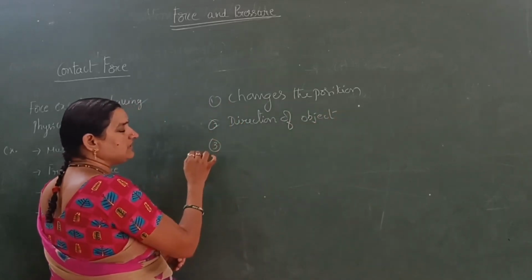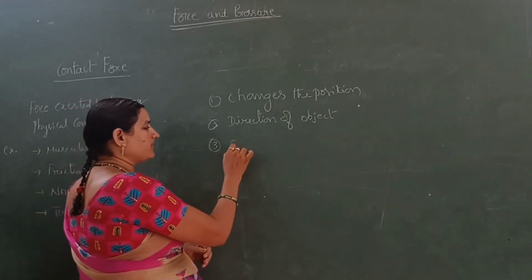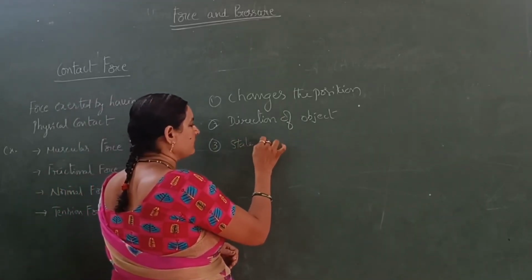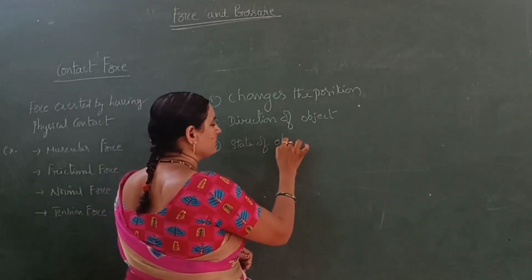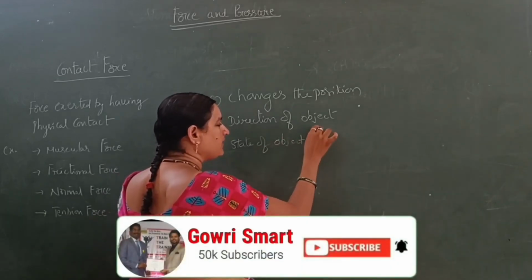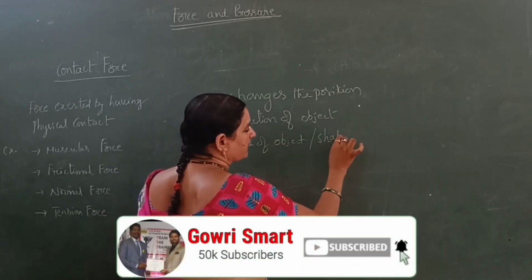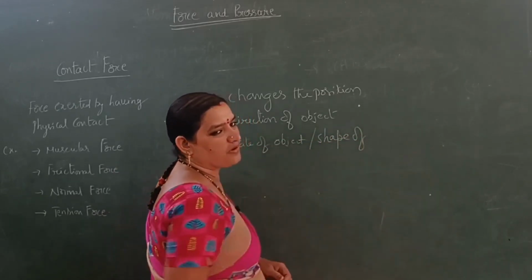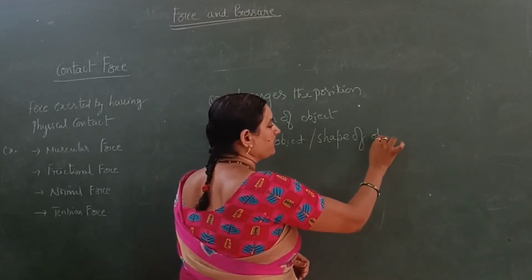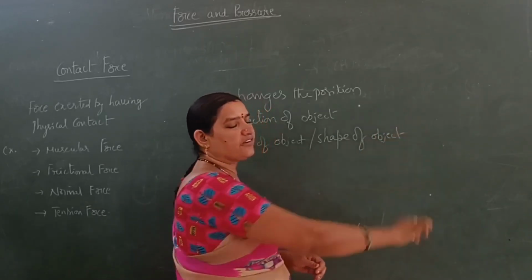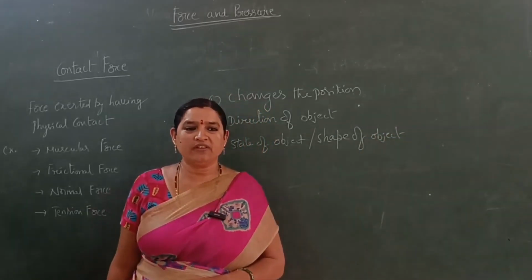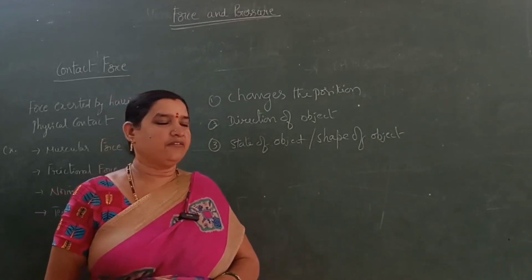And also it changes the state of the object, or shape of the object. This is the effect of force we will observe in our day-to-day life.